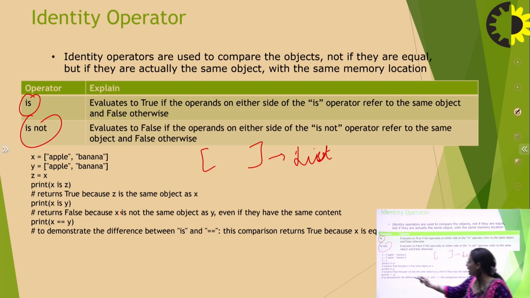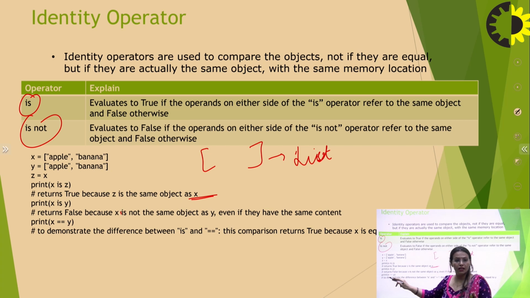After this example, if I say print x is y, now I have declared z is equal to x, meaning I copied the value of x into z, but I have not done that for y.